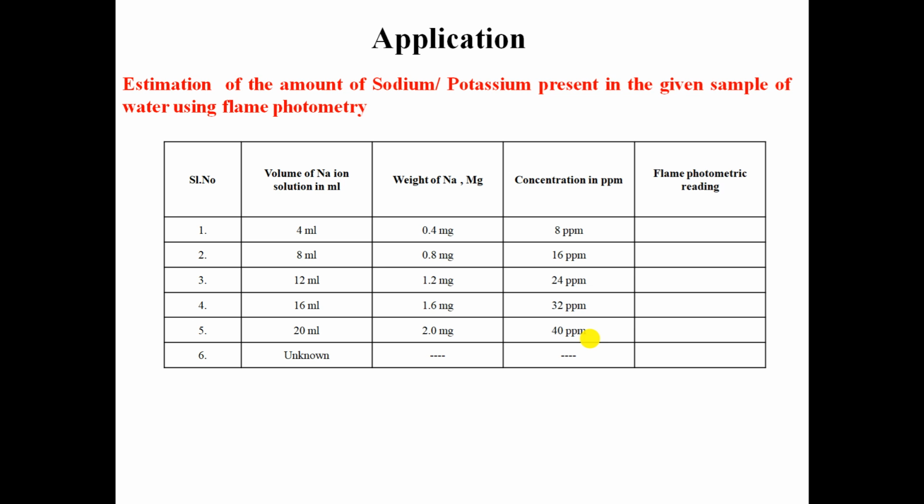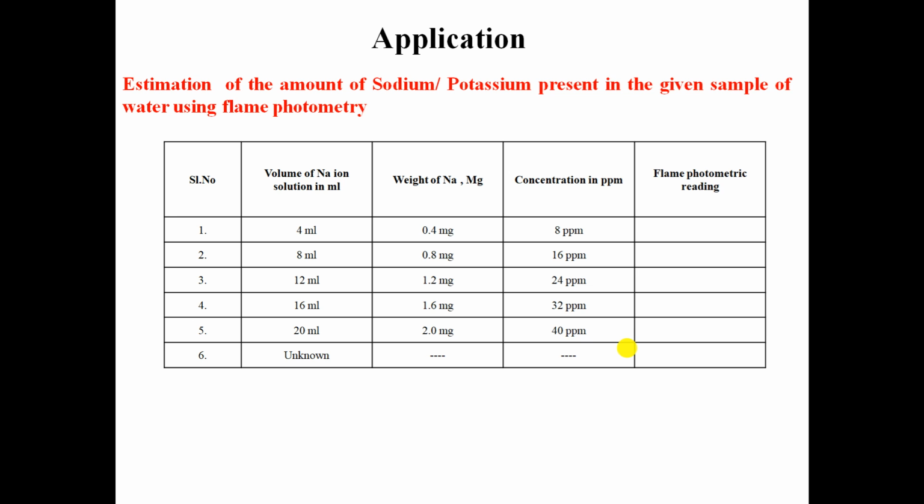Dip the capillary cell containing distilled water. Adjust the reading to 0, because the distilled water is completely free from any ions, so it must show an intensity of about 0. Now aspirate or feed the standard solution of sodium. Adjust the reading to 100 by setting the span knob. Repeat the process to confirm the accuracy of calibration.